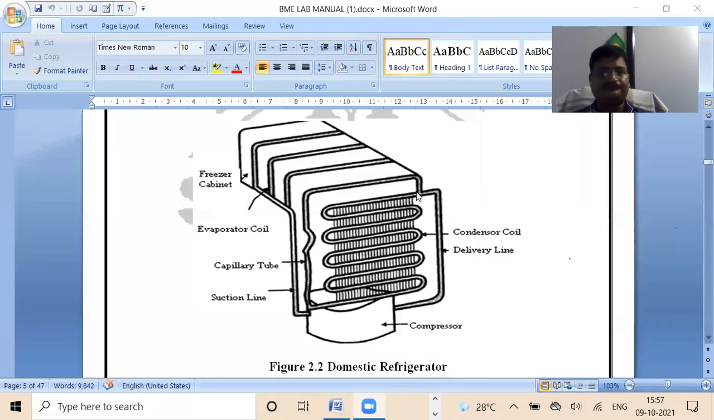I request you to draw this particular diagram in your notebook. I will provide some amount of time. Your time starts now. This domestic refrigeration system you need to draw in your notebook. Do it fast.